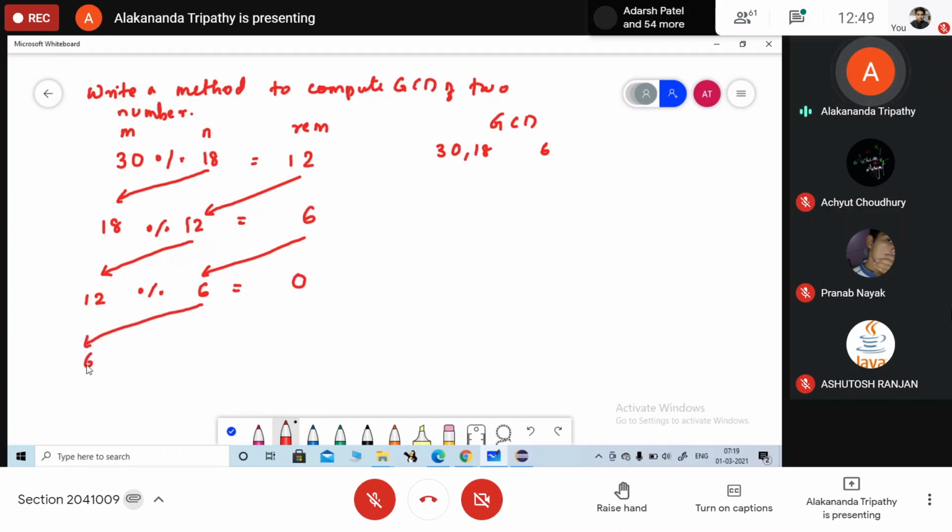Do another step. यहाँ पर आ गया 6. यहाँ पर आ गया 0. So is the number further divisible? No, ma'am. So what will be the terminating condition? क्या होगा तुम्हारा? While our remainder is not equal to 0. Remainder or n? You can take any one. You can go with remainder or you can go with n also. Not equal to 0. So if n is not equal to 0, which one is GCD?